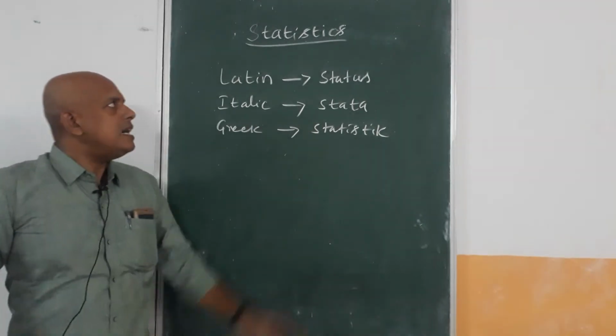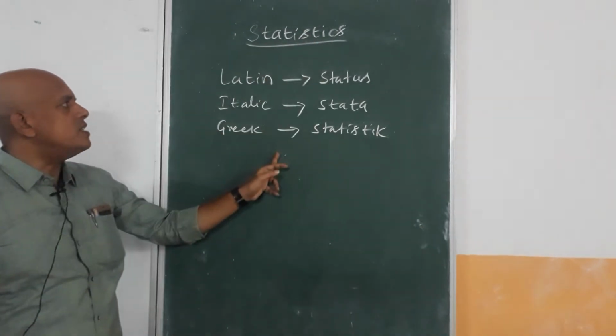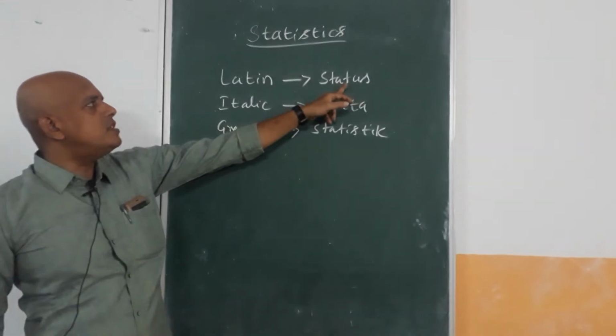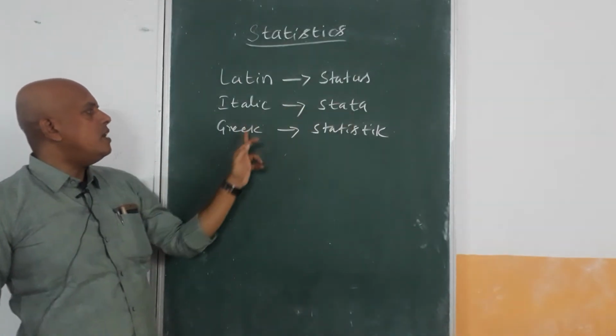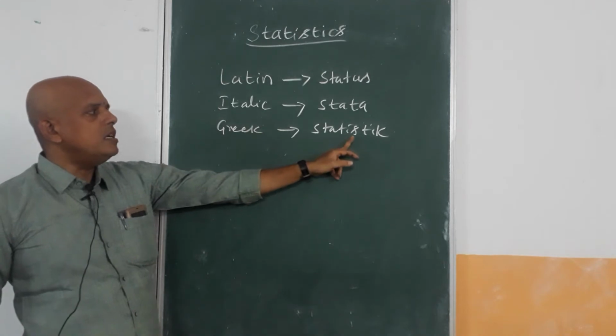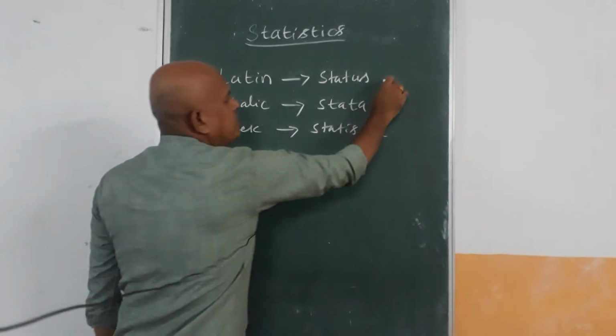So this statistics is taken from three country words. What is the meaning of these three?